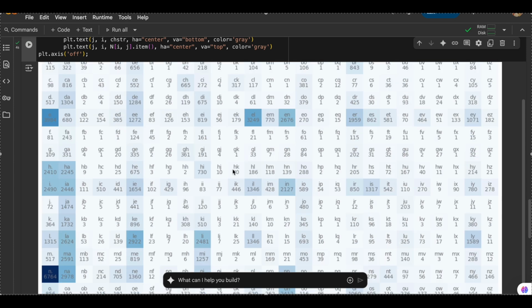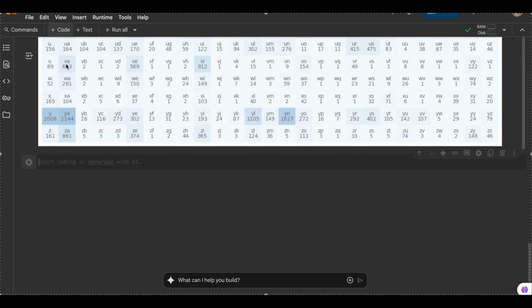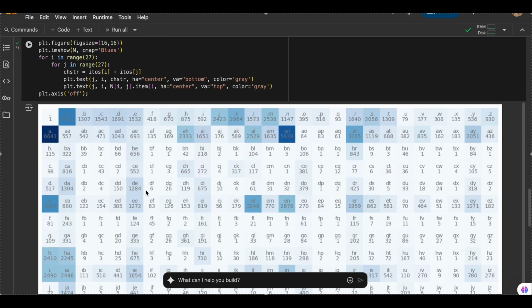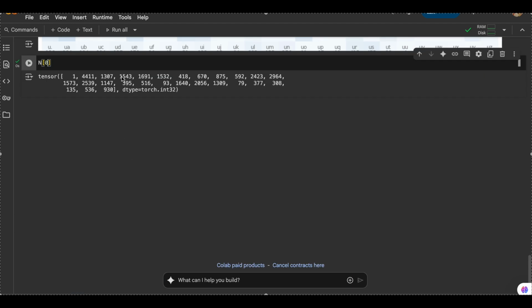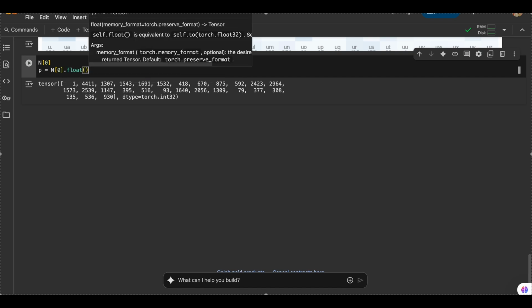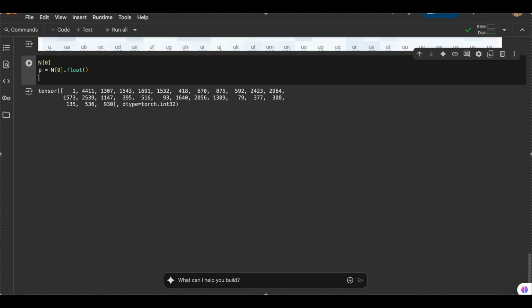Now what we'll do is print n of 0. This will just give us the first row. You can see this is exactly the first row, 4,411, 1,307. What we'll do is p equals n[0].float(), and then we'll divide p by its sum, p.sum().